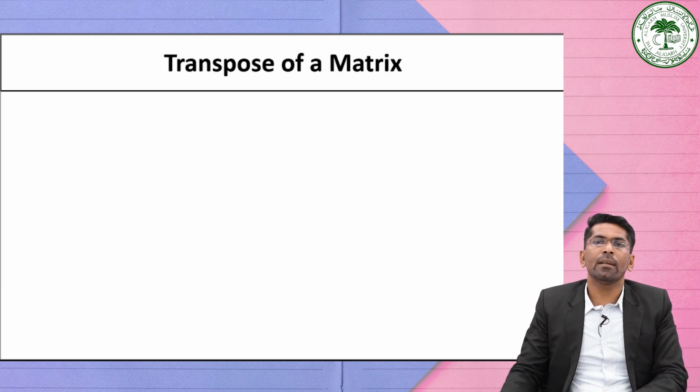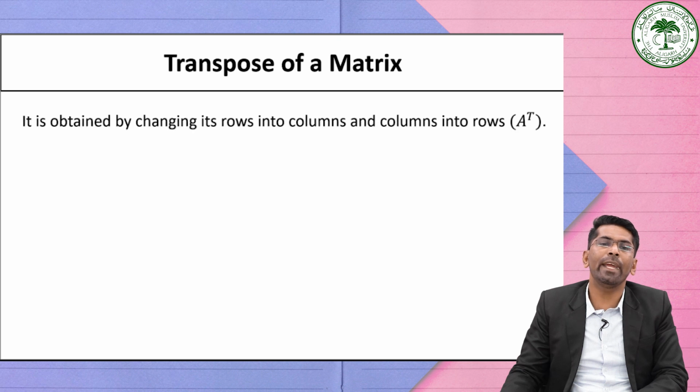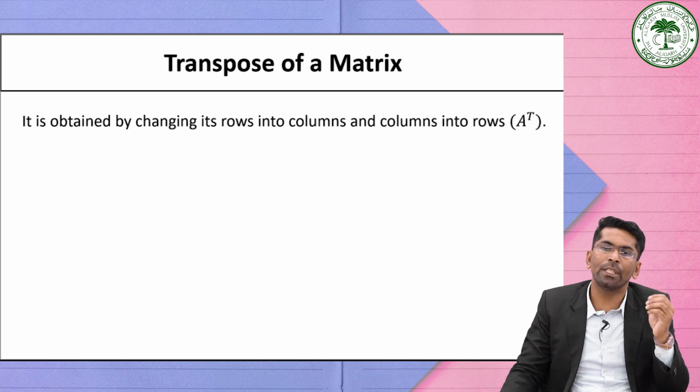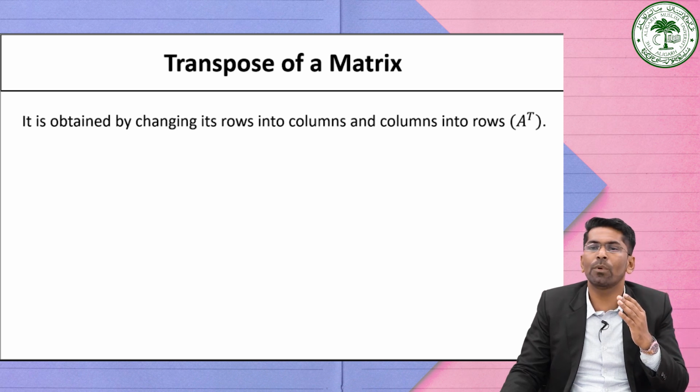Now consider another type of matrix, which is generally known as the transpose of a matrix. We can find the transpose of a matrix by interchanging its rows into columns and columns into rows, which is generally denoted A^T, that is A raised to the power T, read as the transpose of matrix A. So it is simply a flipped version of the original matrix. The transpose of a matrix is a new matrix obtained by interchanging the rows and columns of the original matrix.